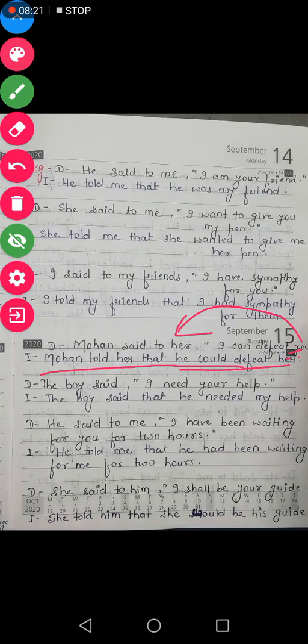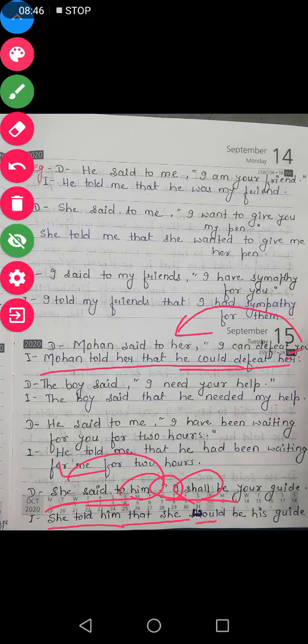Now let us see another example of it. This one, she said to him, I shall be your guide. So she said to, because we have object here, so she told him that. First person according to the subject, she would, shall, should, shall changes into should, will changes into would.